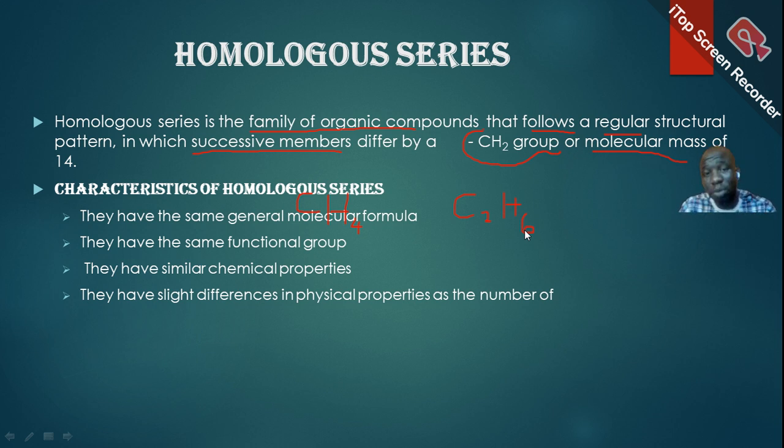We have different homologous series, which we are going to look at in the next slide. What are the characteristics of homologous series? Number one, they have the same general molecular formula. Take note, I didn't say the same molecular formula. The molecular formula is specific to each compound. Although we have some compounds that have the same molecular formula, which we are going to talk about later.